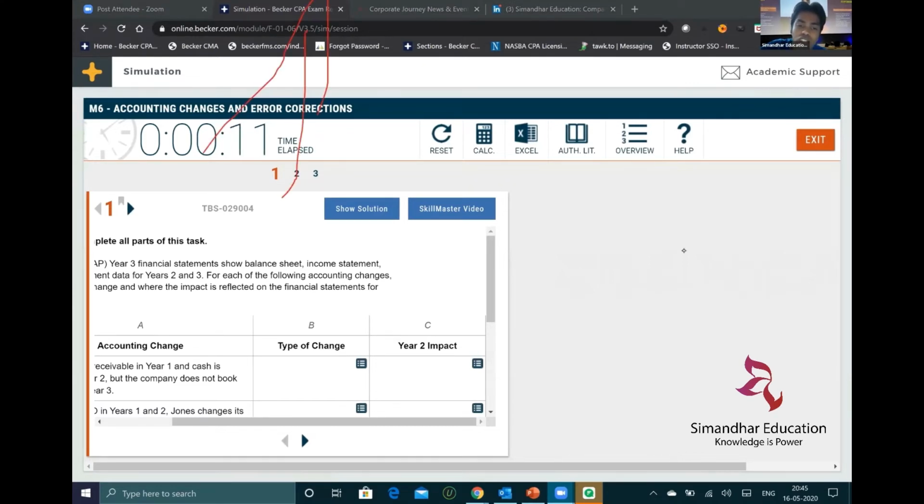Sebastian, are you able to see that? This is how a task-based simulation looks like. Sebastian, you were asking that, right? So this is an example of task-based simulation.